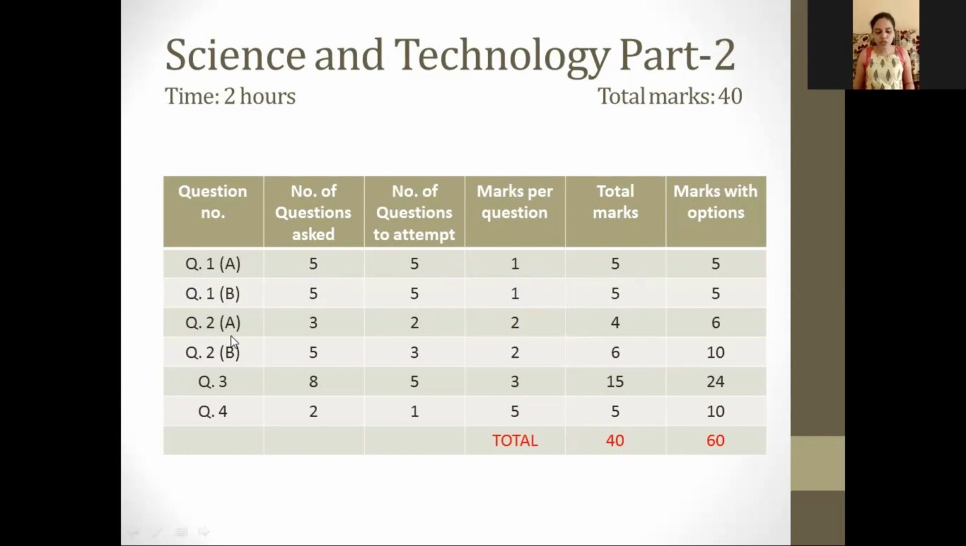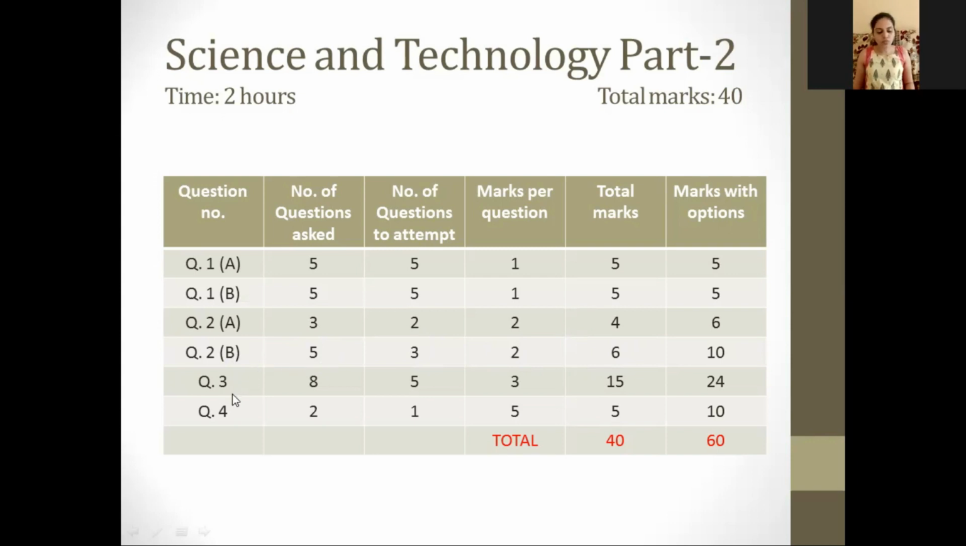You have question number 2A. 3 questions will be asked of 'give reason', and you have to answer any 2 of them. So you will have 2 marks per question, so 4 marks that you will get here. Question number 2B will have 5 questions, but you have to attempt only 3 of them of 2 marks each, so you will get 6 marks.